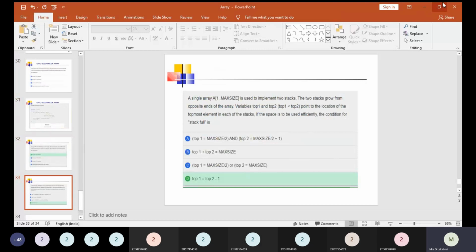Here they are confusing us with top 1 equal to max size /2, top 2 equal to max size /2 plus 1, and top 1 plus top 2 equal to max size. Nothing of that is going to be applied. So the stack full condition is the exceptional condition, right?